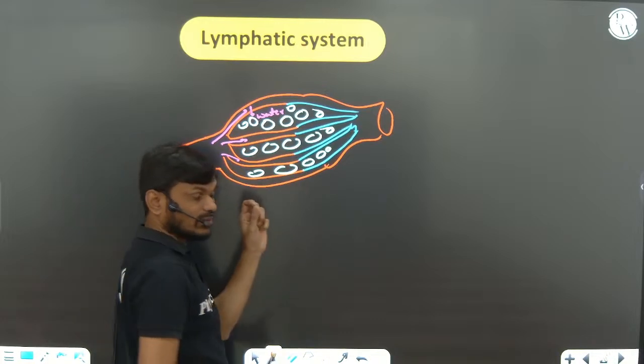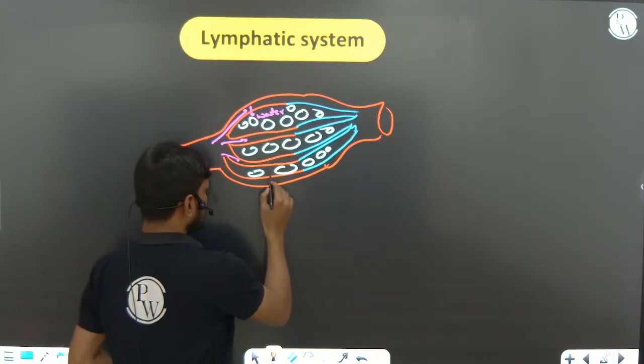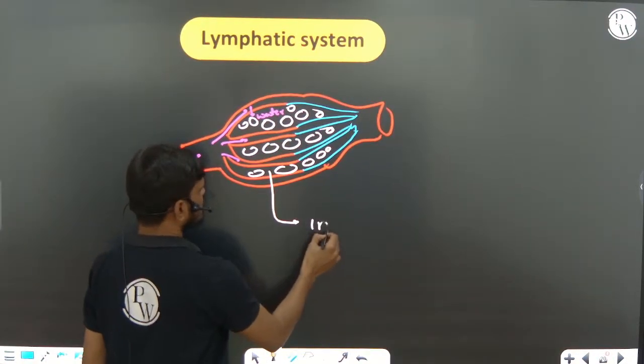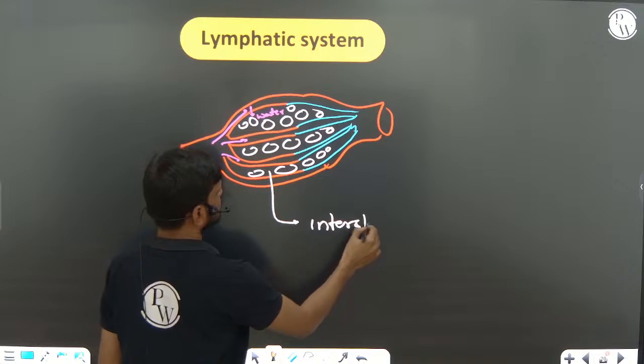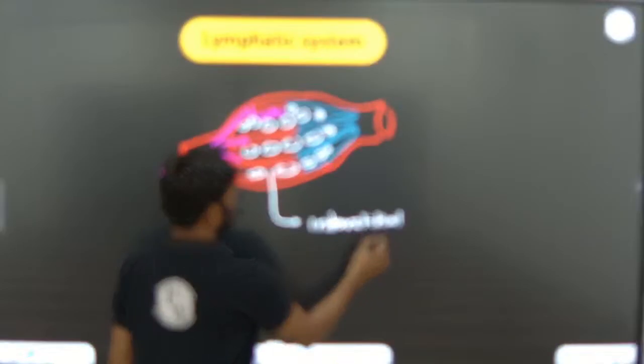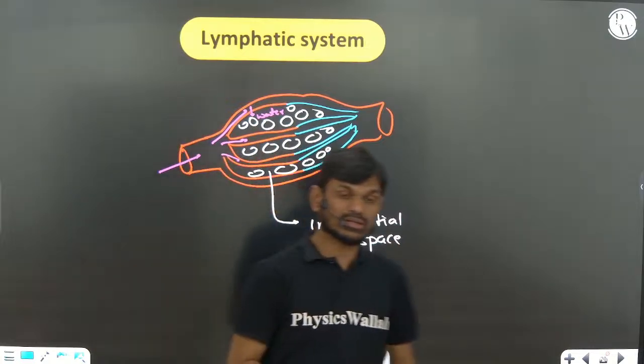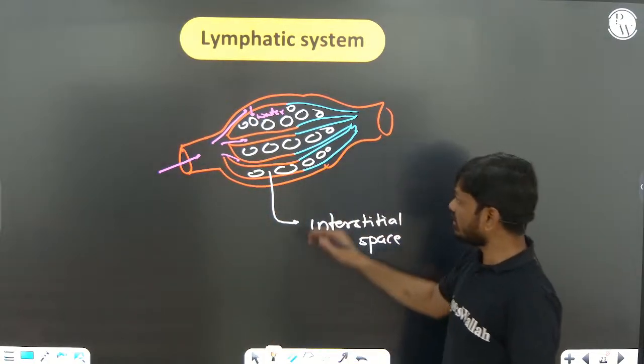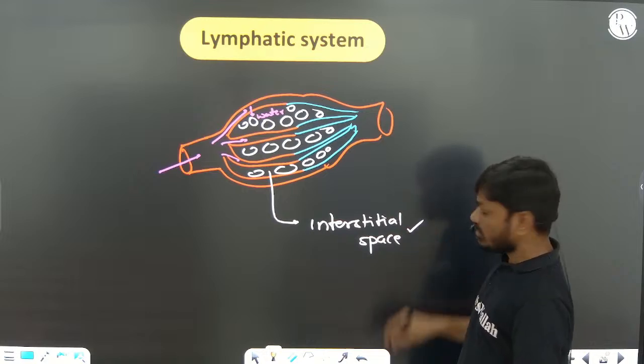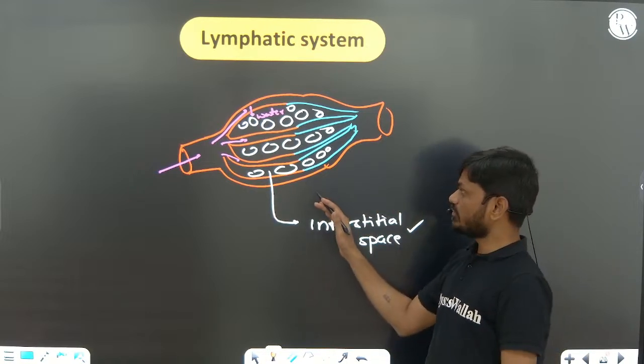Okay, now the gap or the space between the cells we are calling interstitial space or intercellular space.